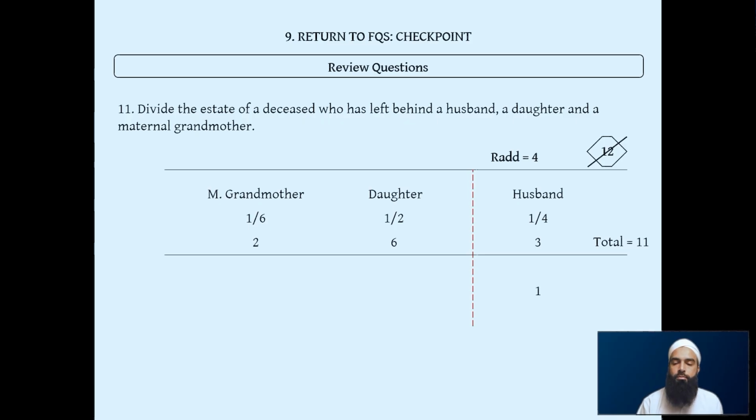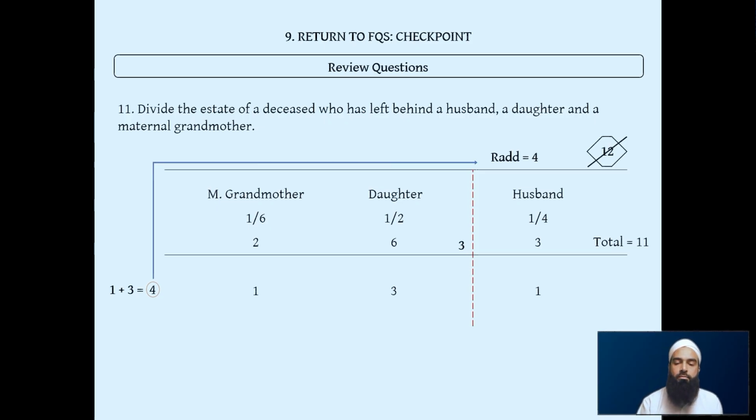And then because we've got 2 separate categories, daughter and grandmother, we have to write the remaining at the cross section. So we see the ratio between the 6 and the 2: 2, 4, 6, it fits in 3 times. So the daughter is 3 compared to the grandmother 1. We add it up, 1 plus the 3 equals 4. We see that this sum is not the same as the mini divisor this time. So we're going to have to multiply.